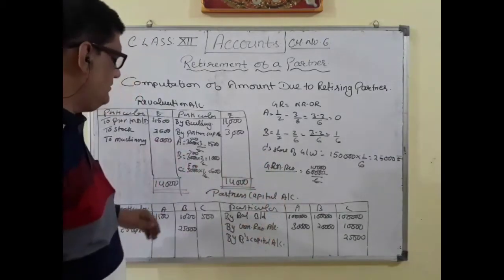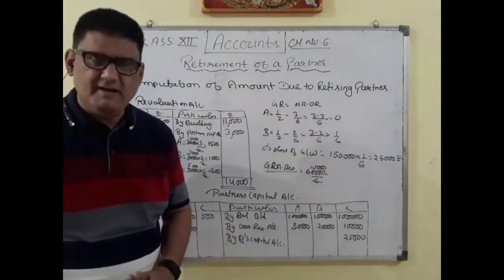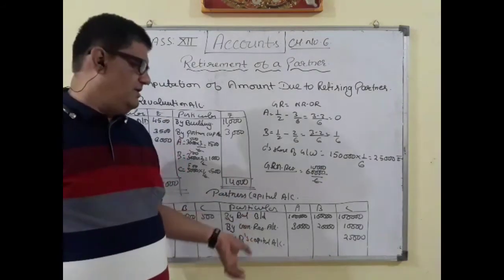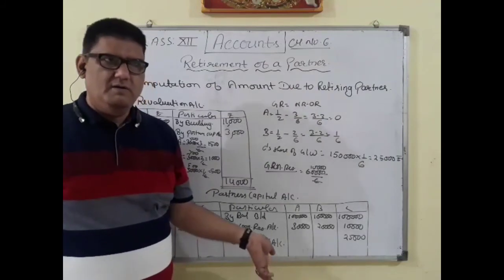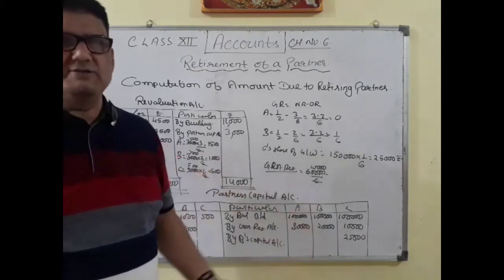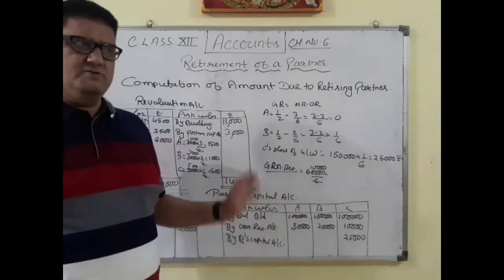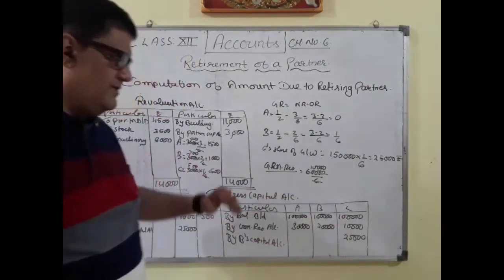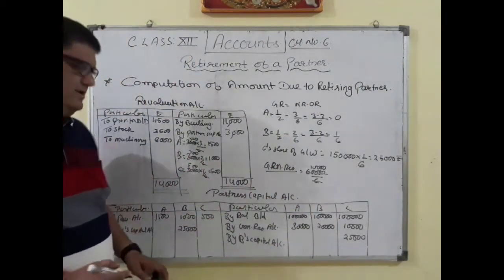So the amount which is to be paid to C, as nothing is said here whether we will be paying the amount right now, because we have already been given the information that the amount will be paid on 30th June 2020, so 3 months later. So for that time period we have to transfer the amount which is to be paid to C in his loan account.